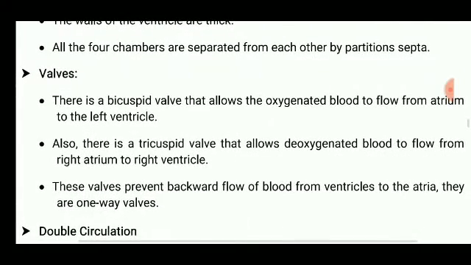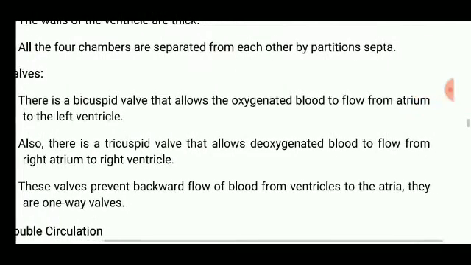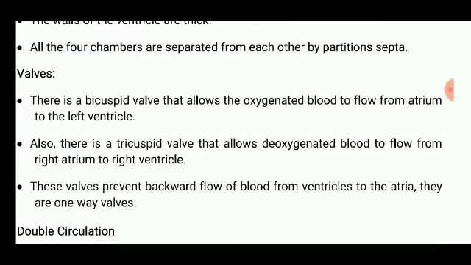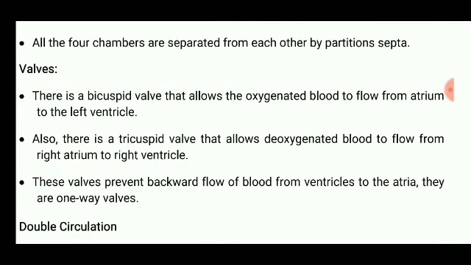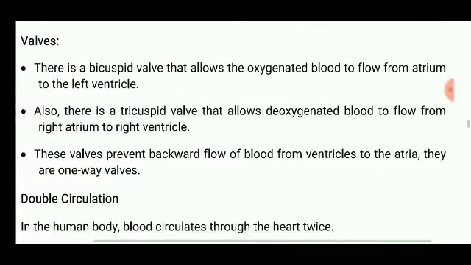Now we are talking about valves. There is a bicuspid valve that allows the oxygenated blood to flow from the left atrium to the left ventricle. Also, there is a tricuspid valve that allows the deoxygenated blood to flow from the right atrium to the right ventricle. Students, you have to remember, when we are talking about the left atrium and ventricle, there will be a bicuspid valve, and when we are talking about the right atrium and right ventricle, there will be a tricuspid valve.